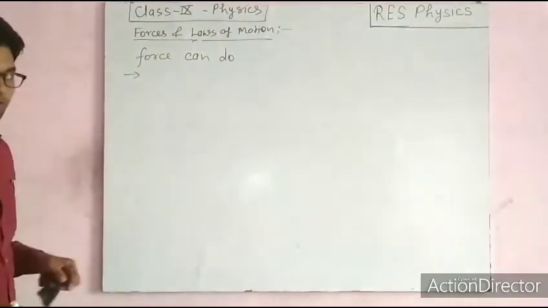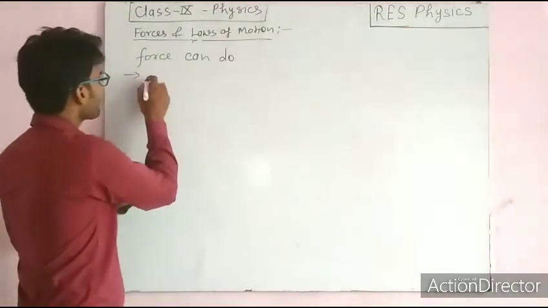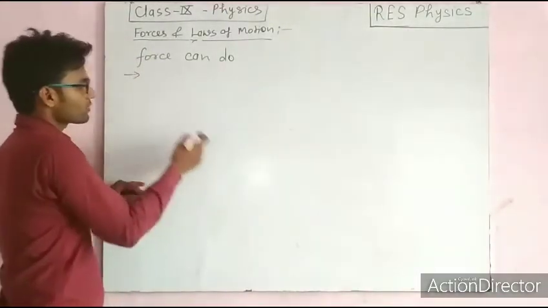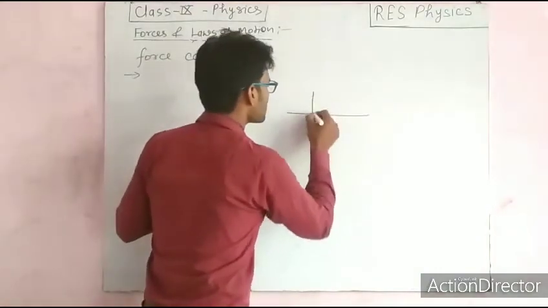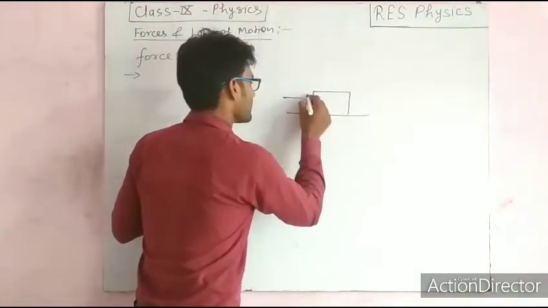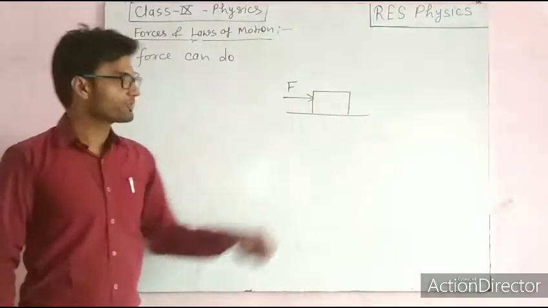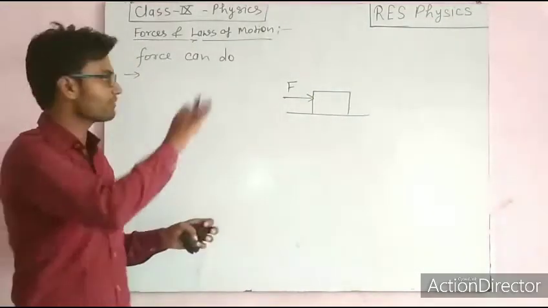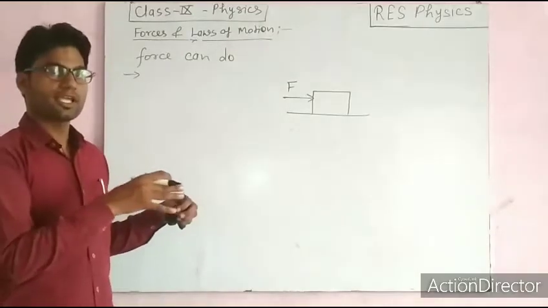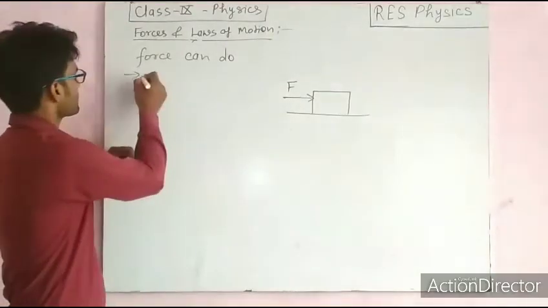A force can move an object. Suppose initially the object is at rest, I apply a certain force, and that force can move the object.